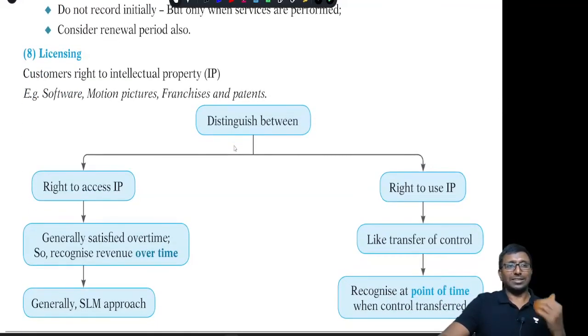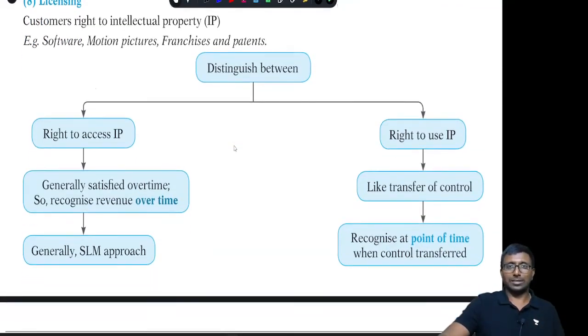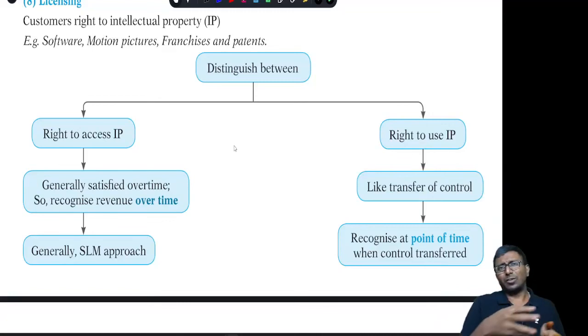Next point is licensing. With respect to a license of intellectual property, the point here is: is it a right to access or a right to use? Right to access, in the sense, control is with the company. We are providing access. The database is with me, and the customer can take access. Then we will generally recognize the revenue over the time period. Suppose he paid for a subscription of 4 years, that means the total amount paid divided by 4 years.